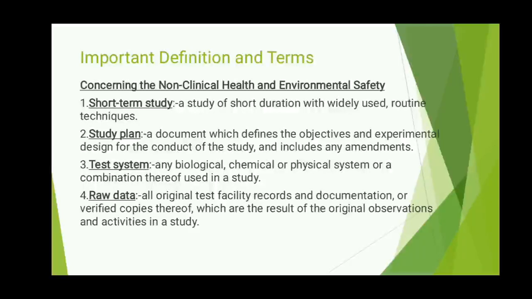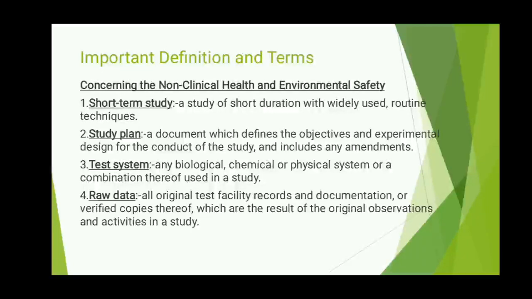Firstly, we see about the short-term study, and short-term study is a study of short duration. Next, we see about study plan. What is a study plan? Study plan is a document which defines the objectives and experimental design for the conduct of the study.